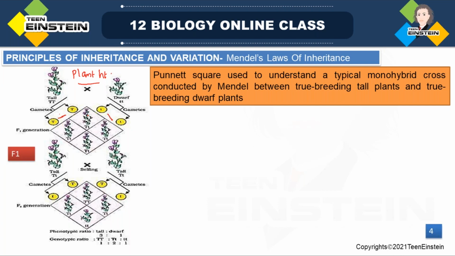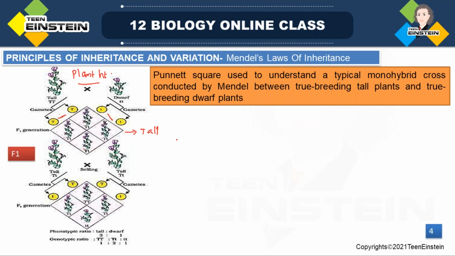Here you can see the possible combinations: capital T, small t, capital T, small t, capital T, small t, and here also capital T, small t. But in the F1 generation, all were tall, we said. Why is it tall? Because in all these combinations there is a presence of the dominant allele. Here it is there, here also, in this one also, and the 4th one also. So there is a presence of the dominant allele in all combinations. That's why it came tall. In the F1 generation, all plants were tall.